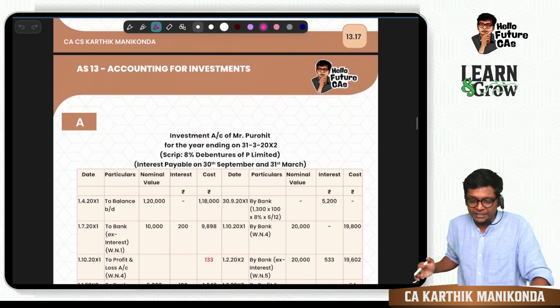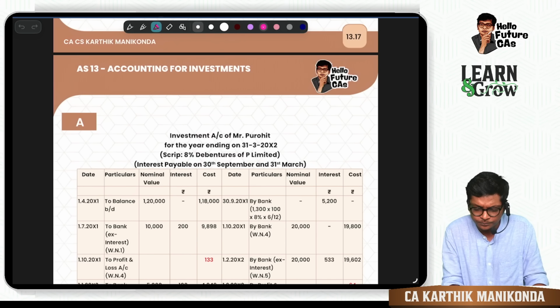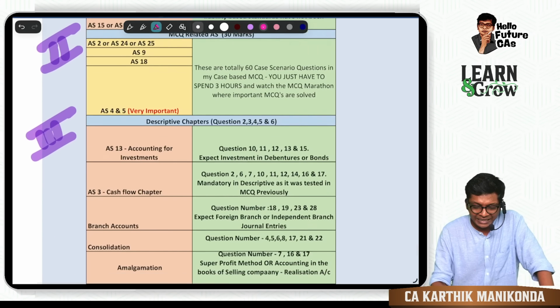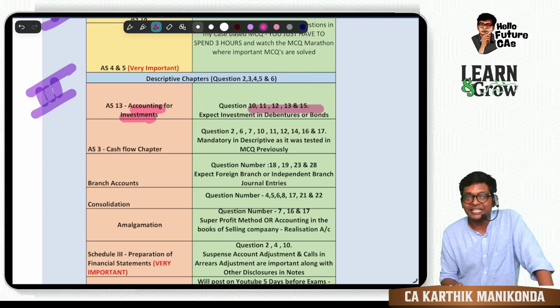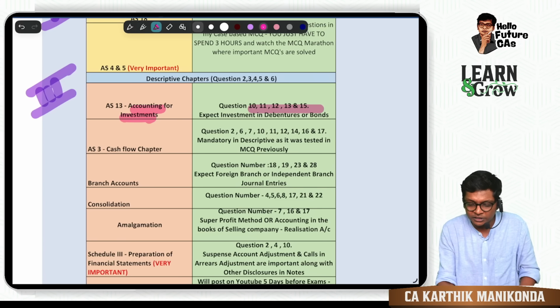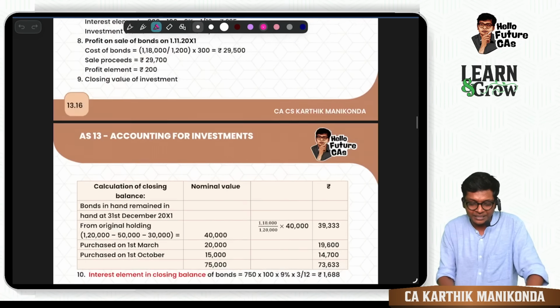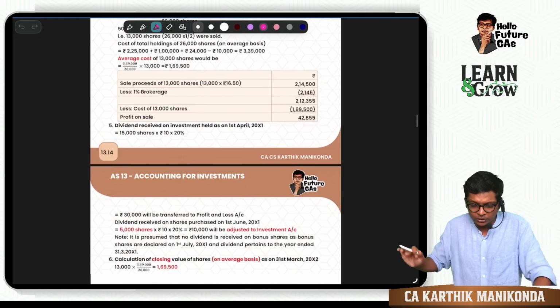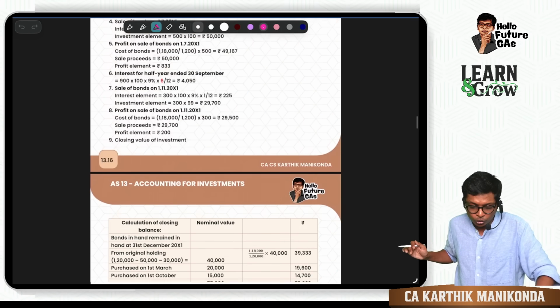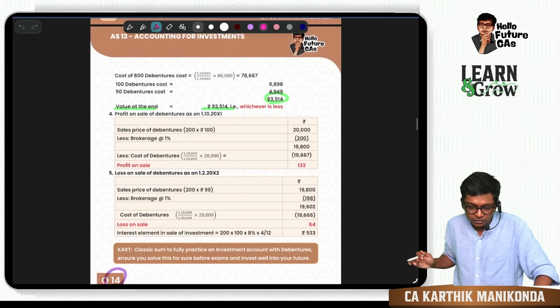For example, I can show you AS 13. If I go to AS 13, Investment Accounts, I have marked questions 10, 11, 12, 13 and 15, just the 5 questions. So you go to my material, start from question number 10 onwards, and keep going: question 11, 12, 13, 14 and 15.